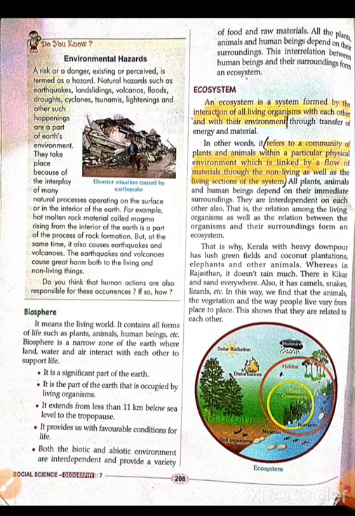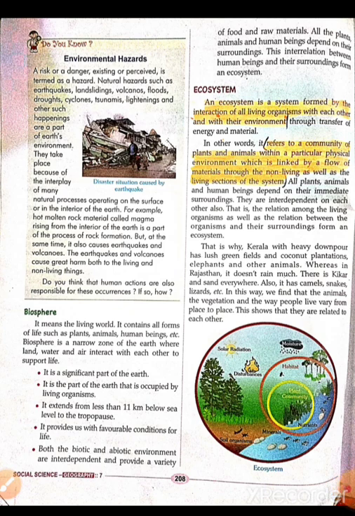Both the biotic and abiotic environment are interdependent and provide a variety of food and raw materials. All the plants, animals, and human beings depend on their surroundings. This interaction between the human beings and their surroundings forms an ecosystem. And here we know that both the biotic and abiotic environment are dependent on each other, and where the animals and human beings meet in a surrounding, these things when they meet form the ecosystem.